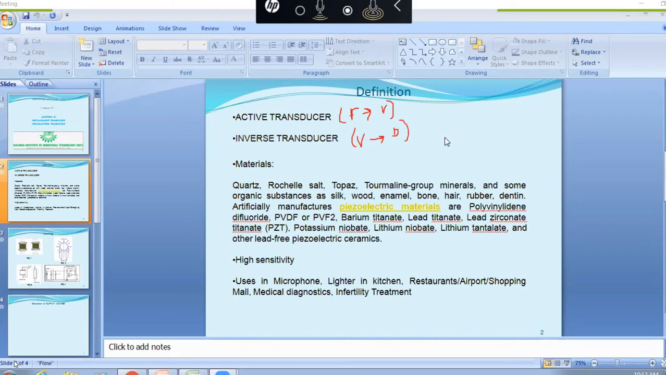So this is a very common application, and these are daily life applications where we are dealing with piezoelectric transducers in so many areas. And the piezoelectric crystal transducer has high sensitivity, very high sensitivity, so it acts as a sensor. That's why it is also used in an accelerometer.